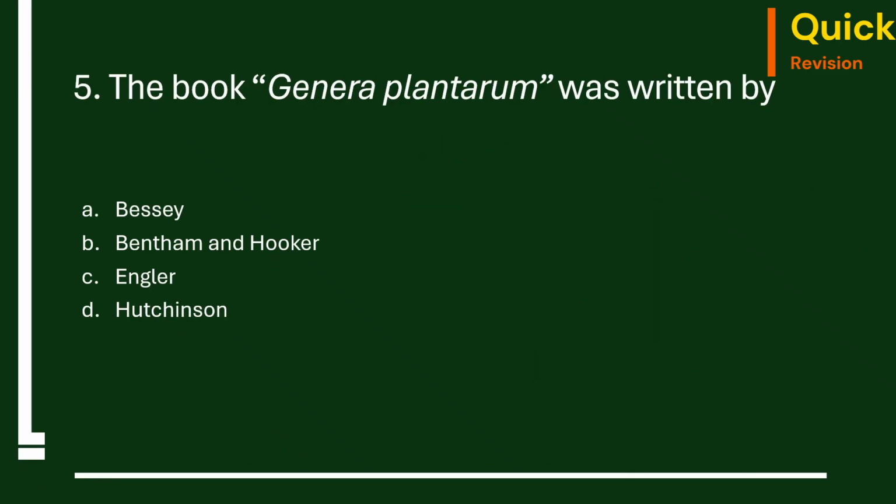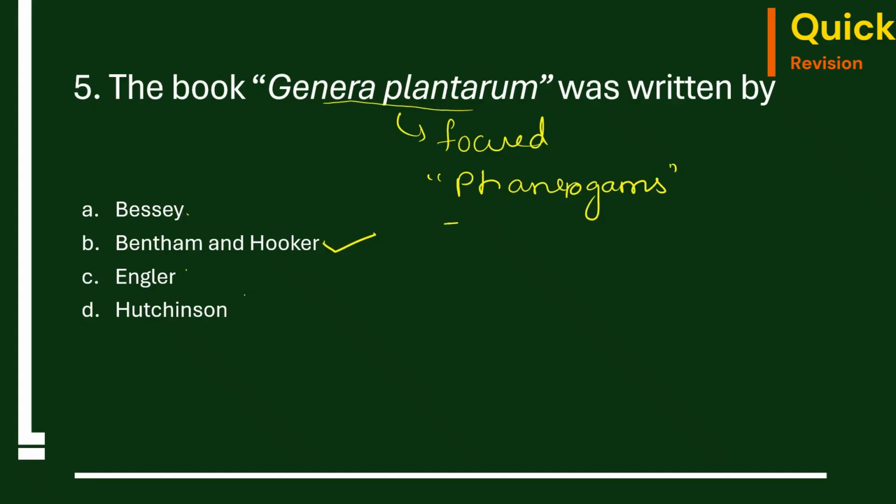Fifth question: the book Genera Plantarum was written by Bessie, Bentham and Hooker, Engler, Hutchinson. The correct answer is option B, Bentham and Hooker. They have written this Genera Plantarum. In this book, they have mainly focused on the seed bearing plants, those are the phanerogams. They have classified these phanerogams into three classes.